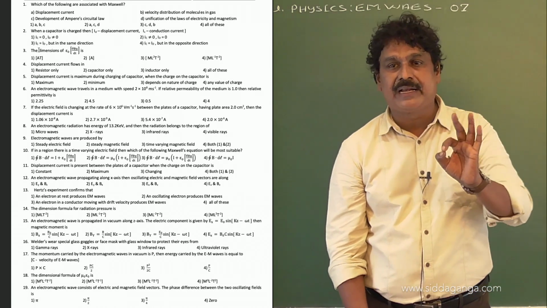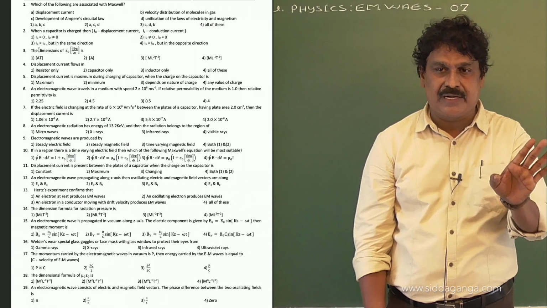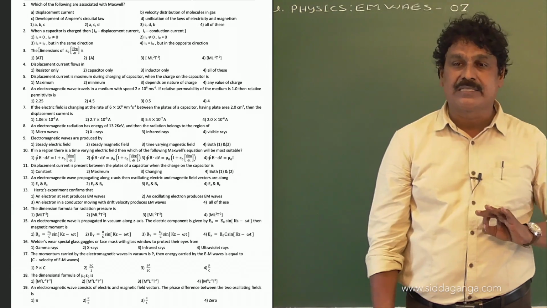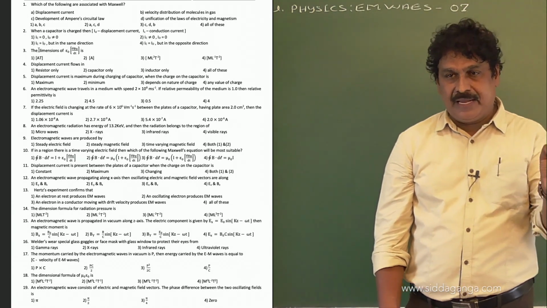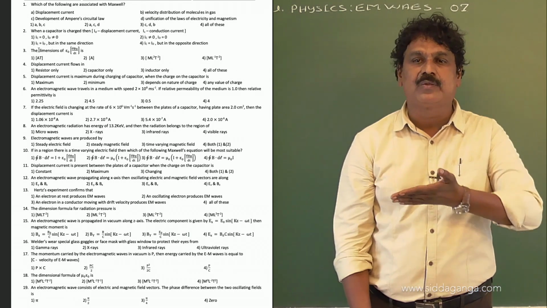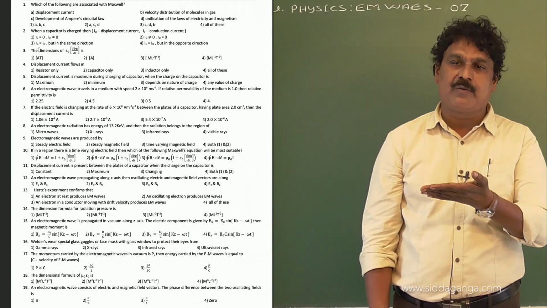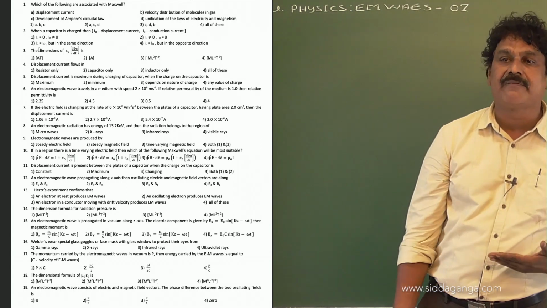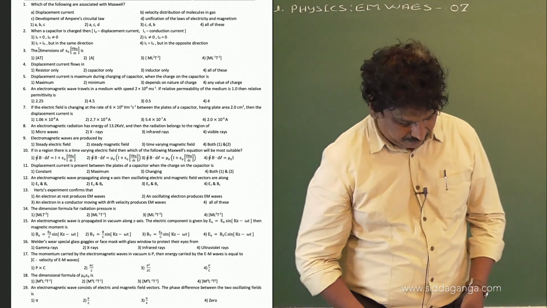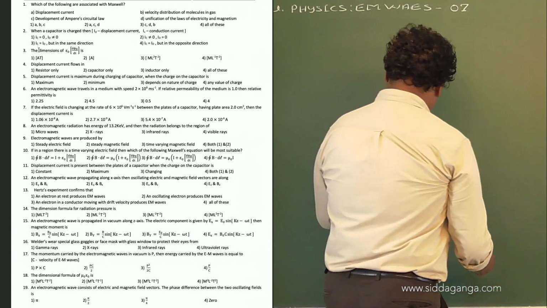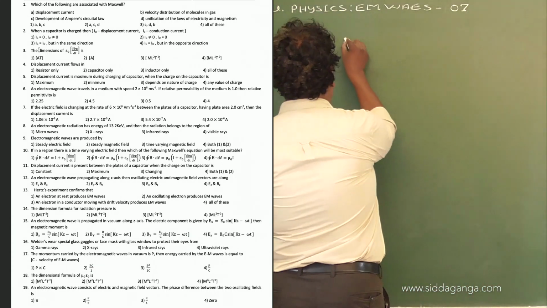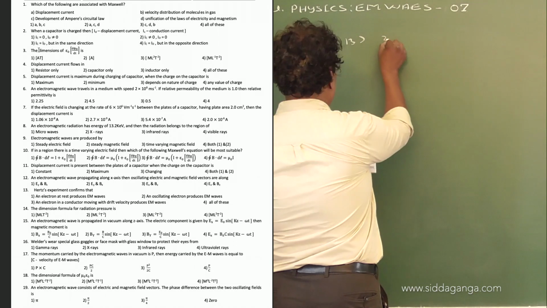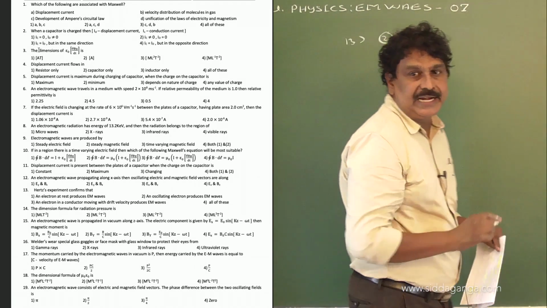But an electron at rest does not produce electromagnetic waves, it produces only a constant electric field, and drift velocity of electrons through a conductor cannot produce electromagnetic waves. It can produce only a magnetic field, as we know in the magnetic effect of electric current. Therefore, for question number 13, the option is 2, the second option.